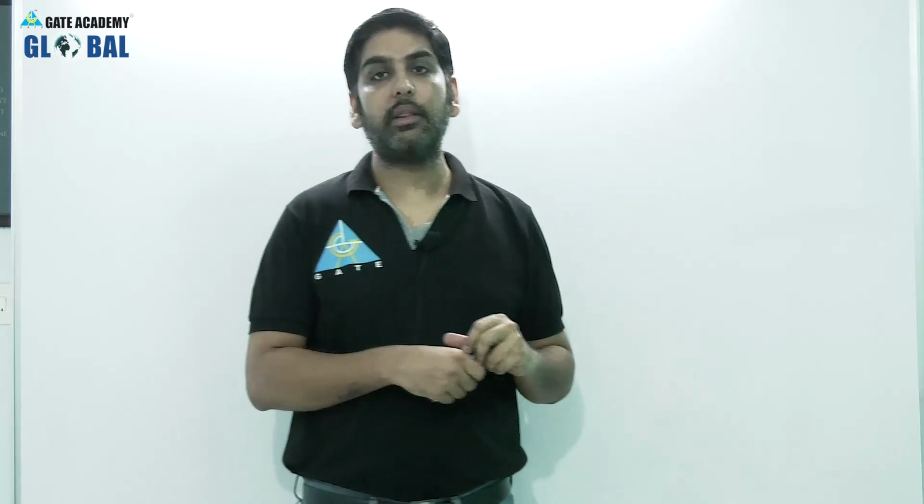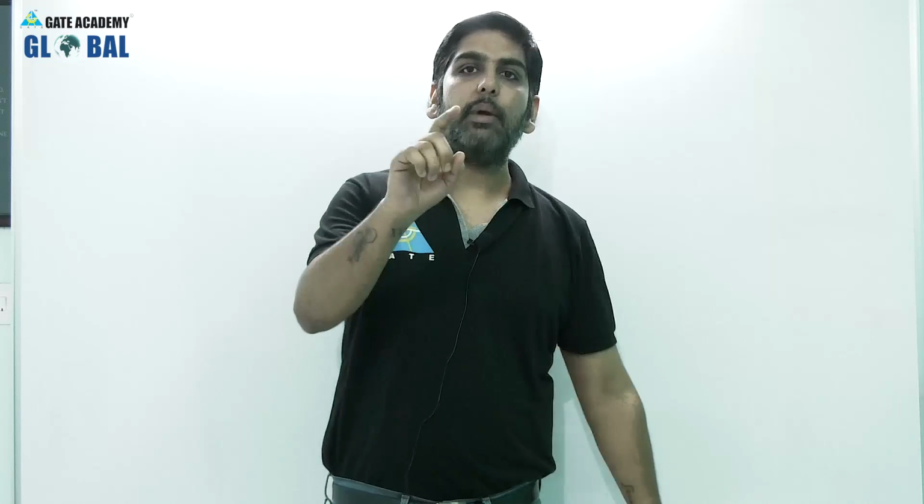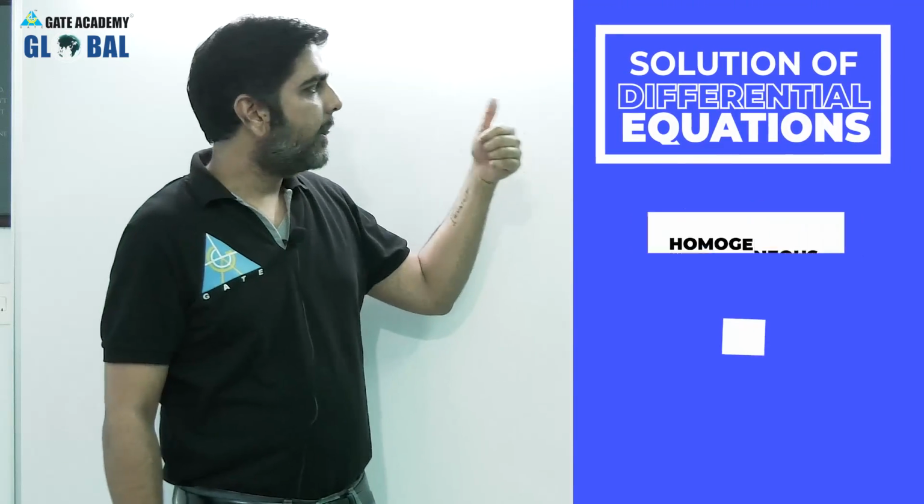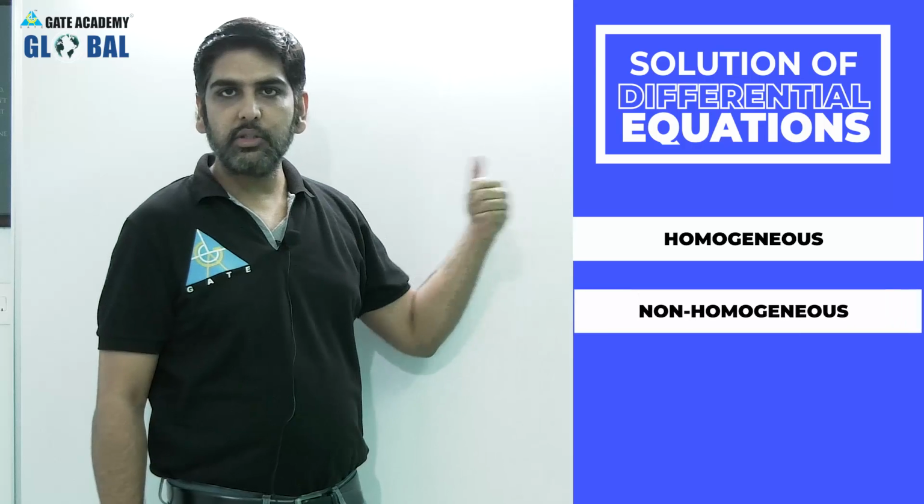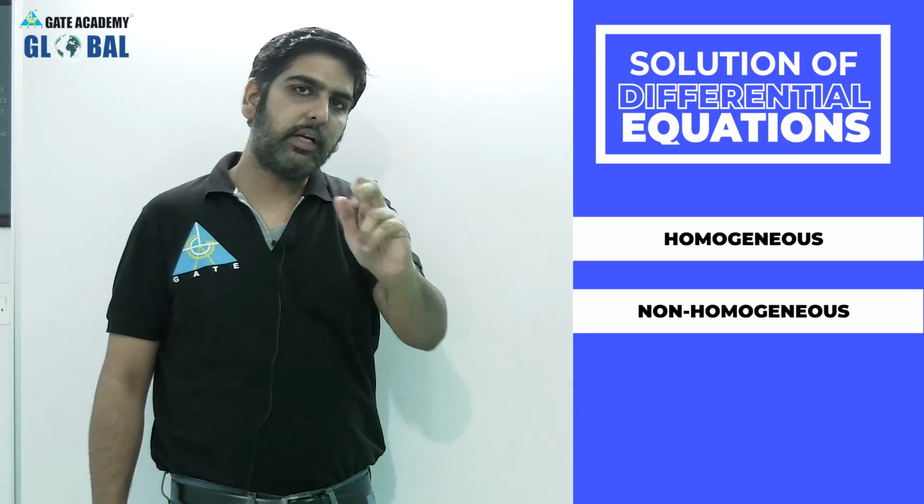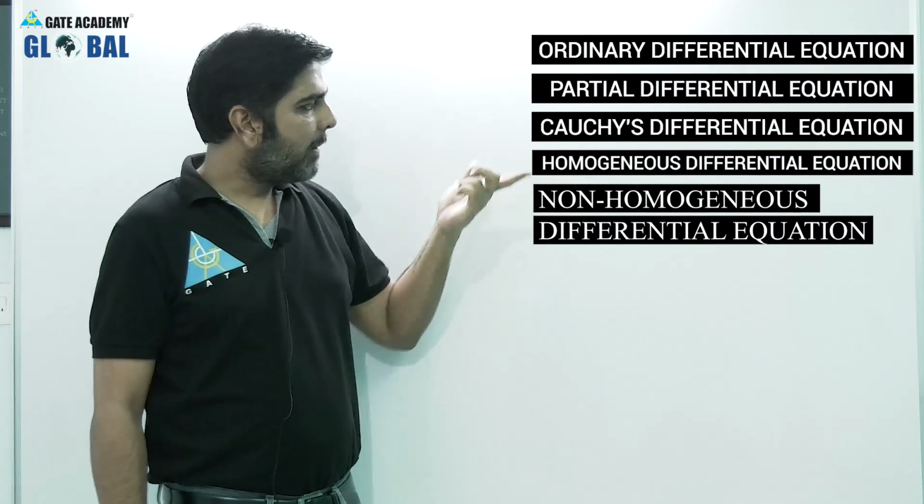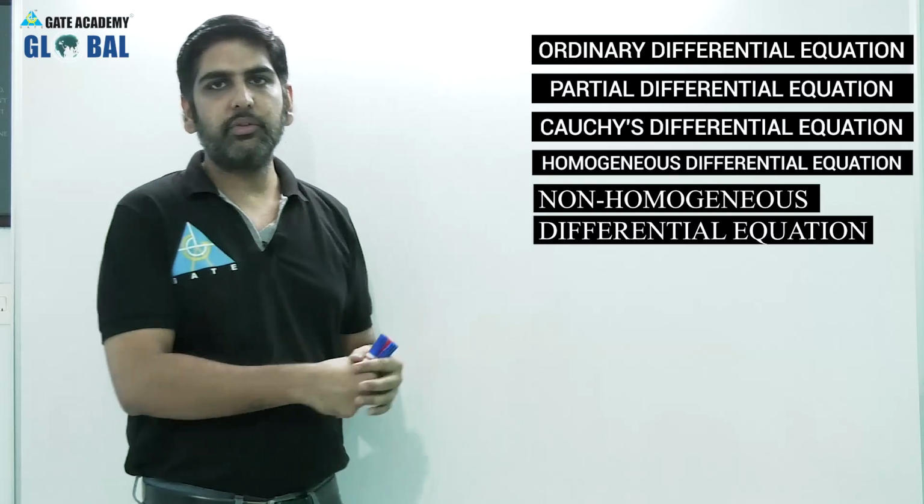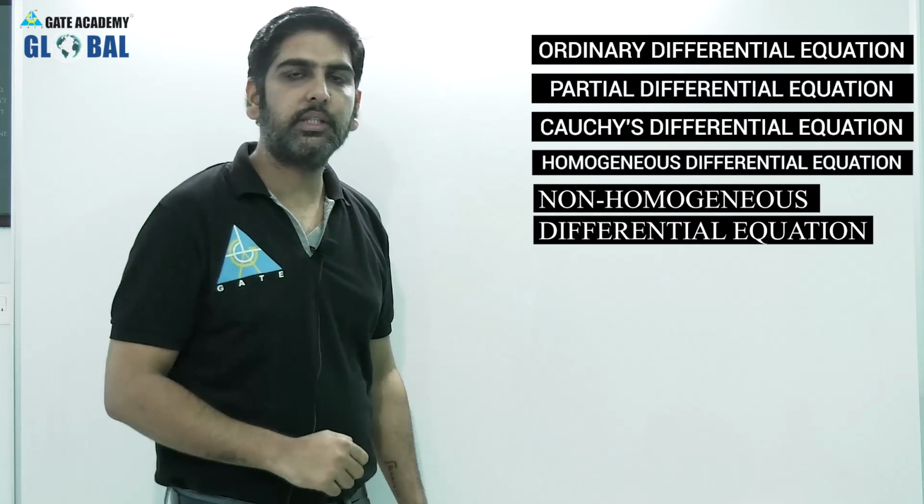The third part is a very important part, which is the solution of the differential equation. And my dear students, in the solution of differential equations, again we have two parts: the homogeneous and non-homogeneous. And again it is based on the ordinary differential equation. So I have here ordinary differential equation and partial differential equation, right? For ordinary differential equation, I have the homogeneous and non-homogeneous part, right?